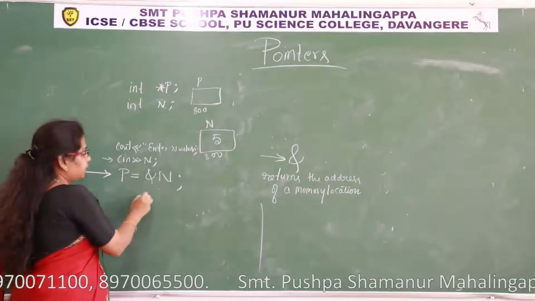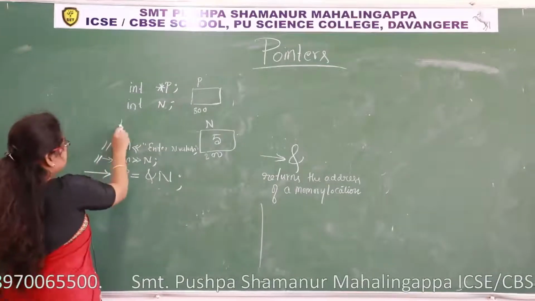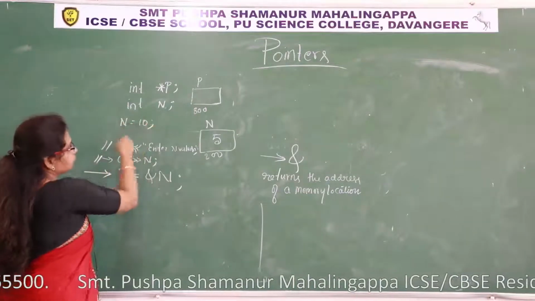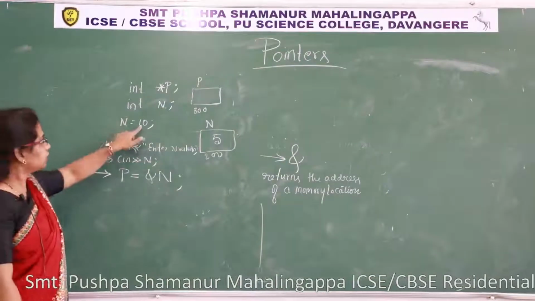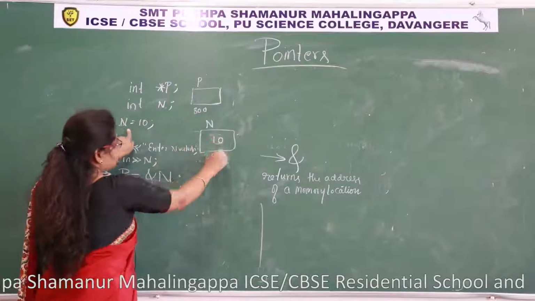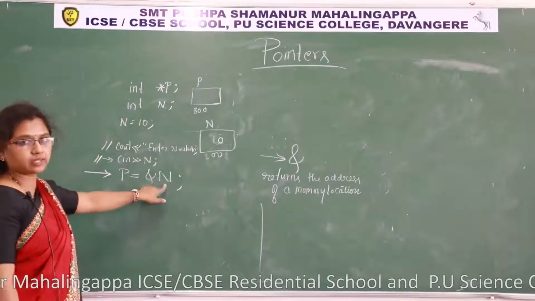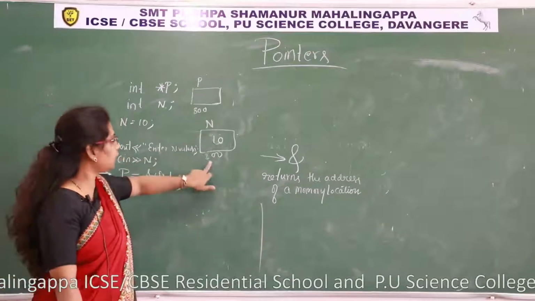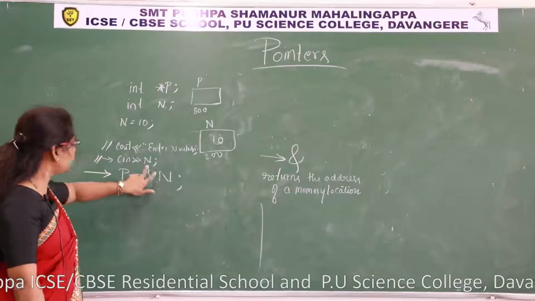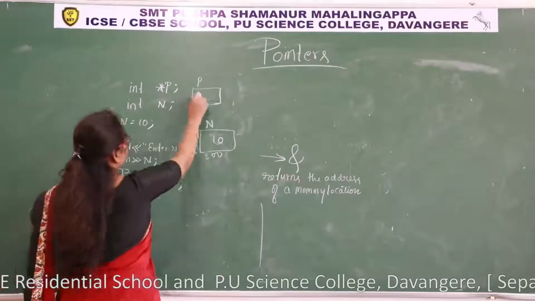What happens if I write like this? Instead of writing this statement, I'll comment it. I'll write n is equal to 10. What happens? 10 will be assigned to n. It means n contains 10. The value of n is 10 now. Like that, p is equal to ampersand n. Ampersand n means address of n, 200. 200 will be stored in p. It will be assigned to p. What is there? 200.